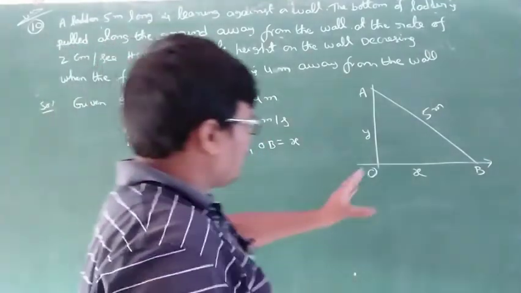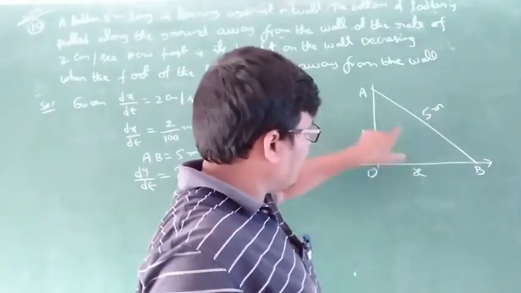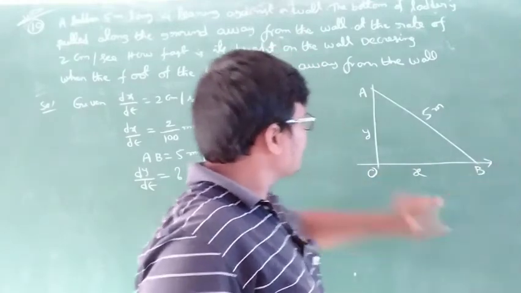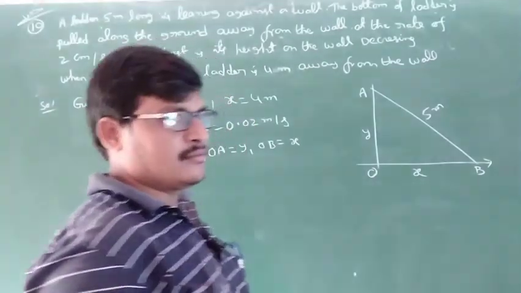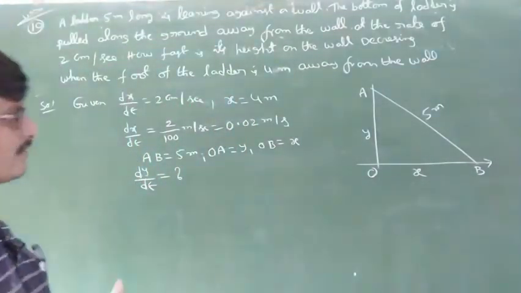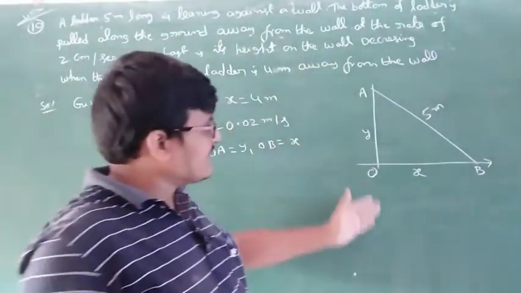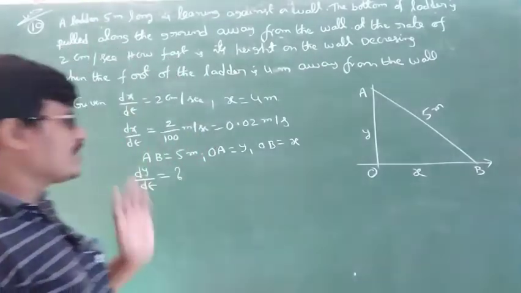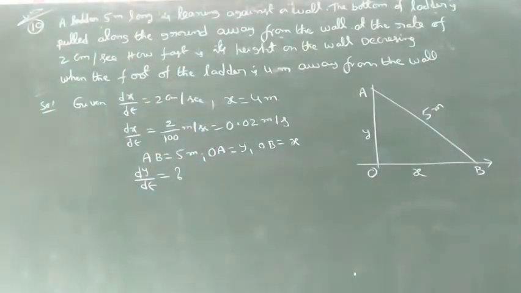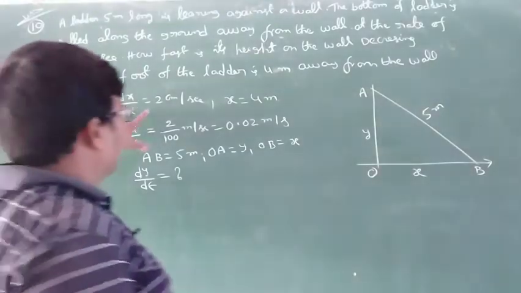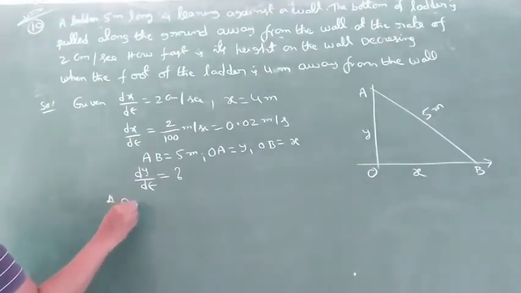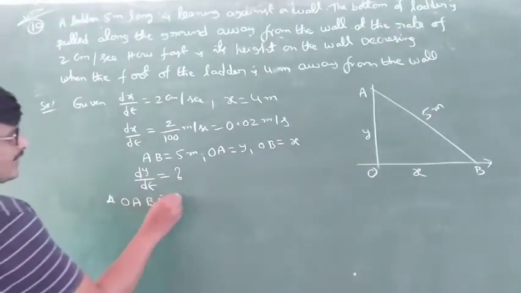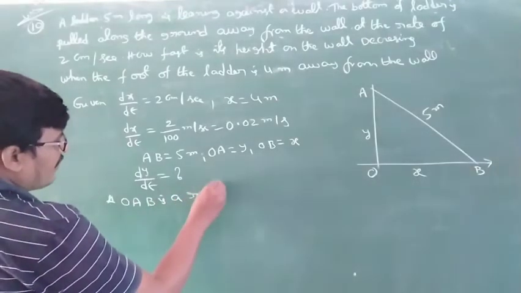The ladder is pulled means the base is increasing and the height is decreasing. What we have to find out is the height decreasing rate, that means dy by dt equal to what? dx by dt and x are all given. So for dy by dt, the triangle OAB is a right angle triangle.